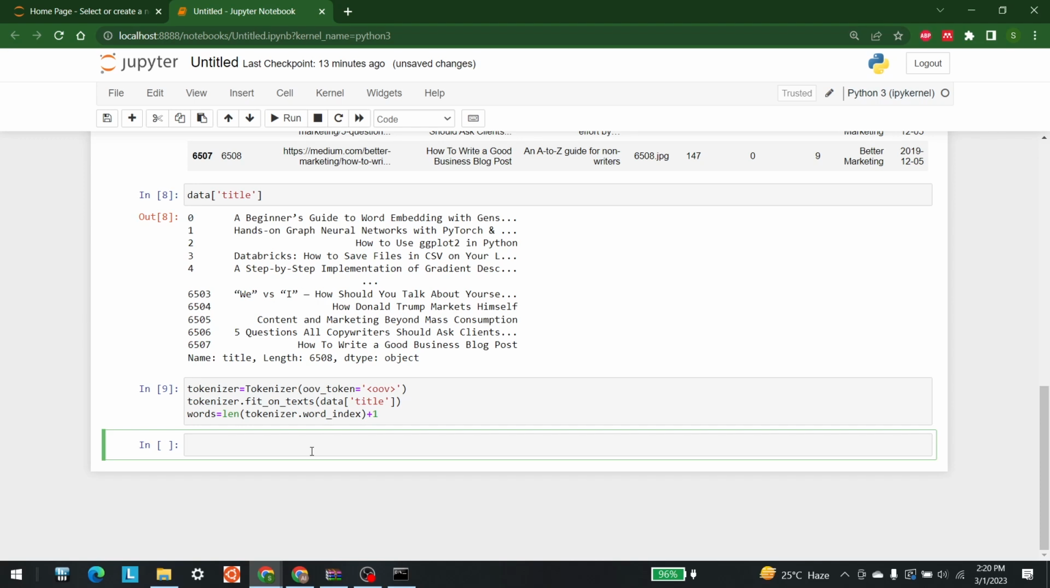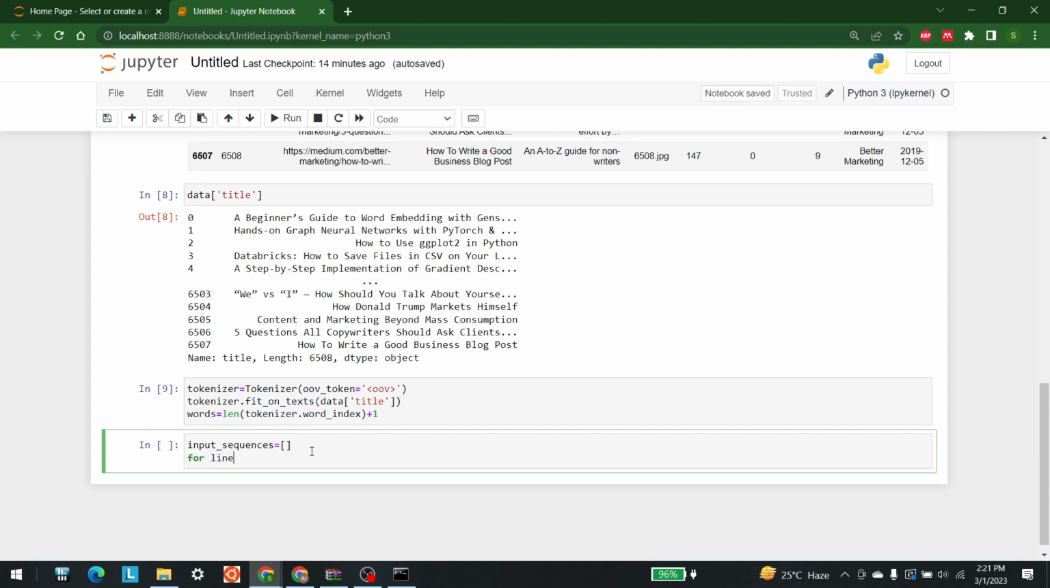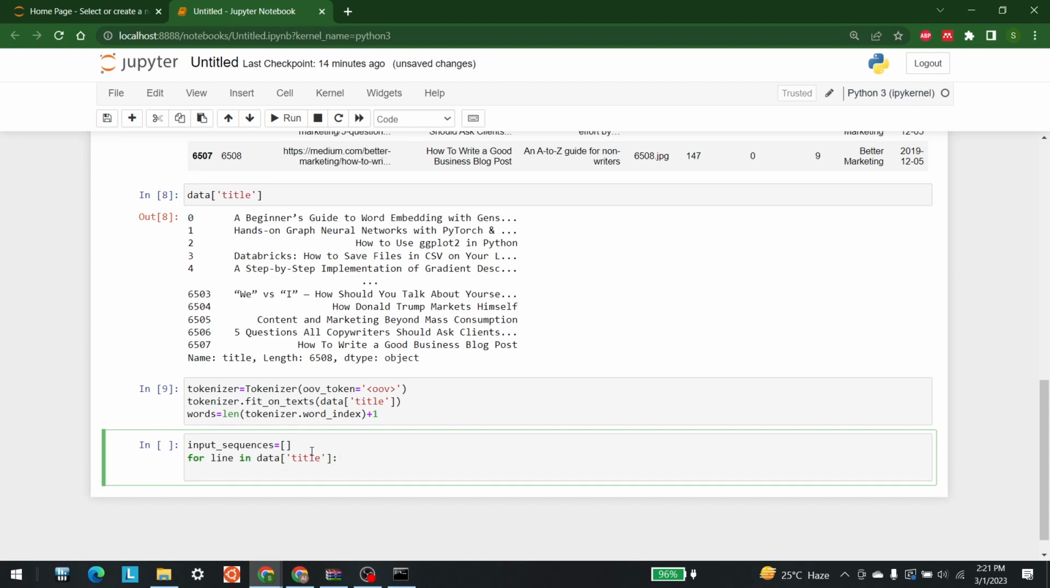Anyways, so after this what should we do next? We are going to take input_sequences is equal to empty, right? For example, so now what I'm going to do is tokenize everything that is available in this data. So for that I'm going to write a for loop, for line in data title, and after that I'm going to write list of tokens. Okay, so I cannot write this, so I'll write token_list is equal to